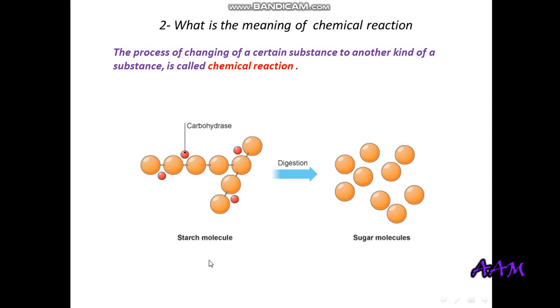This is another example. Look, these starch molecules are changed to sugar molecules. All together they are very big. This is called a large molecule altogether. And now they are only individual, small pieces of sugar, and they change. Okay, they are small molecules. And this is done by digestion and by the help of the enzyme. And there are a lot of types of enzyme. One of them is called the amylase. Somebody asked me about the amylase. Amylase is a type of enzyme which helps to change starch into sugar.